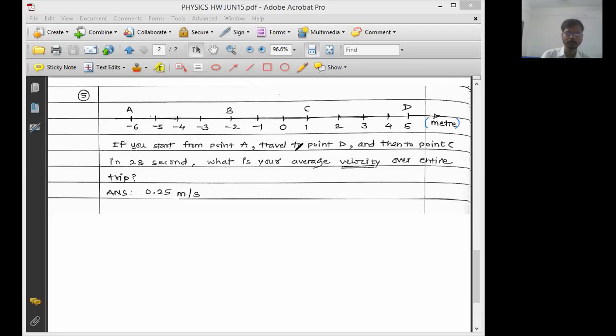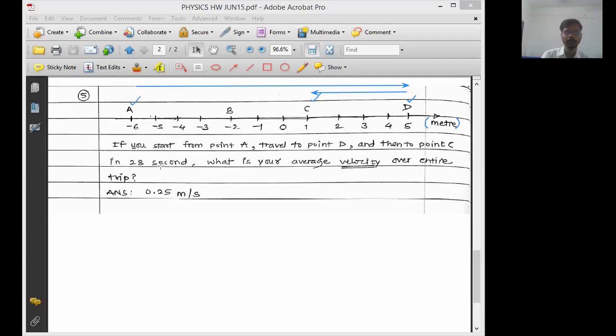If you start from the point A, travel to the point D for Delhi, and then to the point C. So the start point is A, then you travel to the point D, and then come back to the point C. So the journey must be like this: from point A to D, then from D to C. See how it is written: A to D, D for Delhi, then Delhi to C.